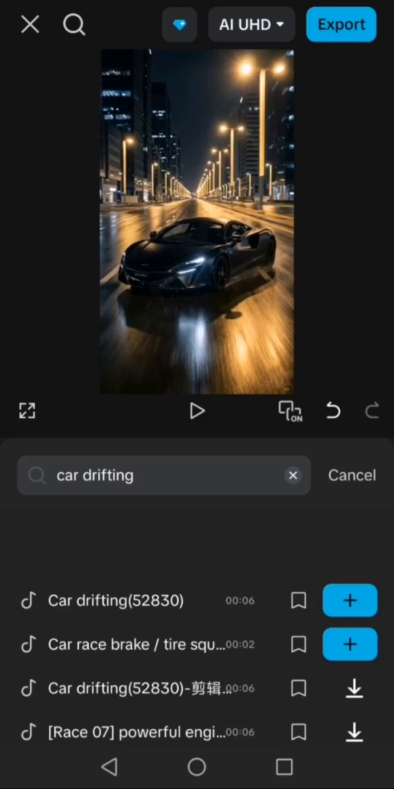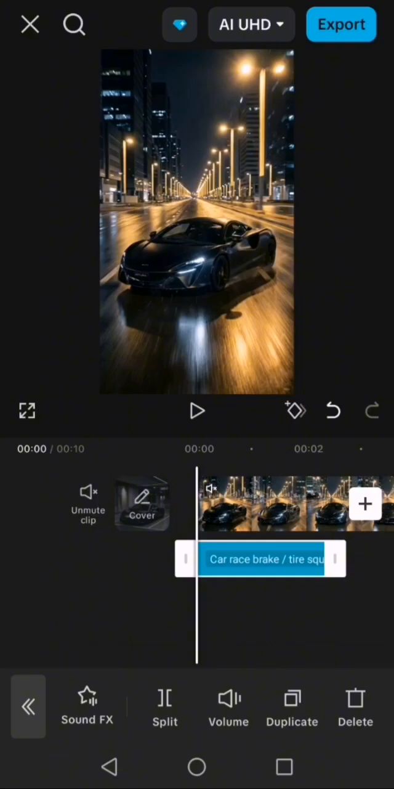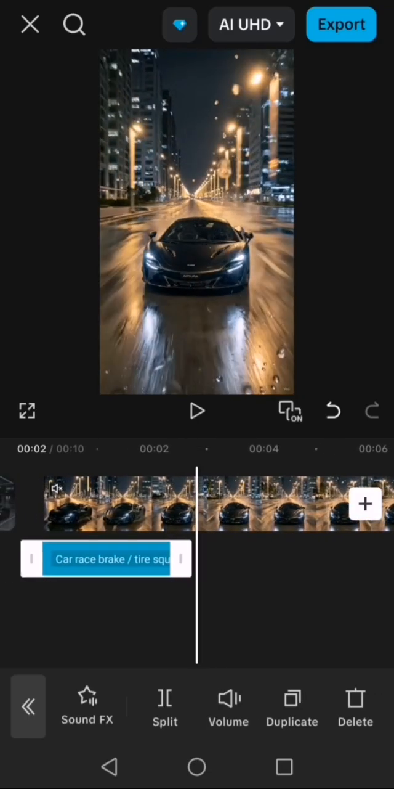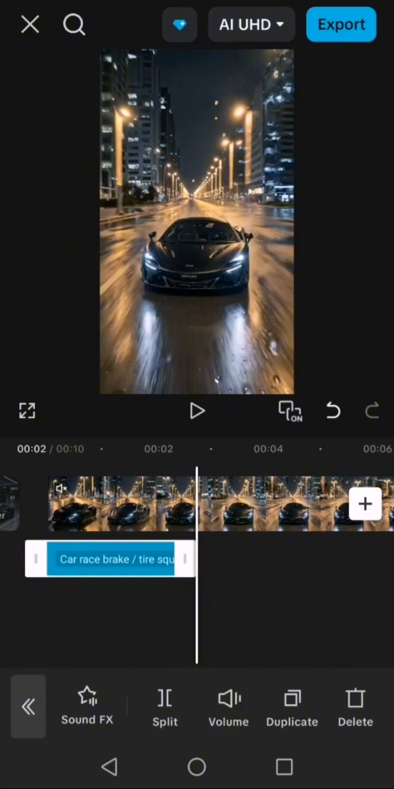So I'm just going to click on the plus button right here, and boom, you can see it on my timeline right below my video. So right here I have, after drifting, the car is like driving. So if I want to add another sound, I'll just go ahead and click on sound effects.